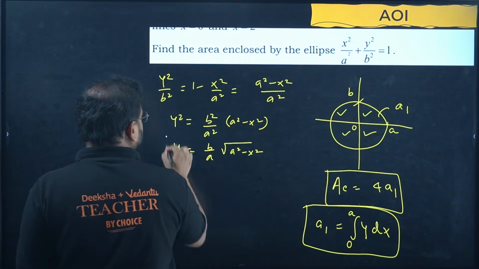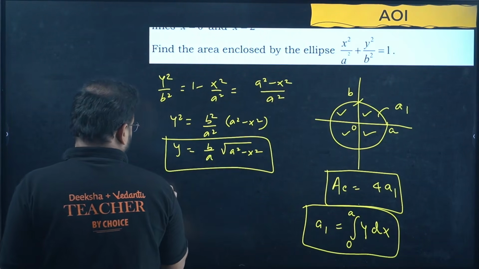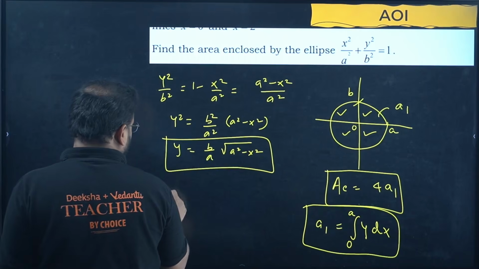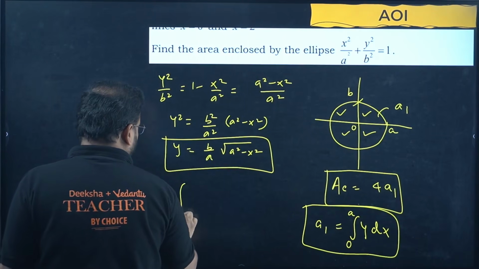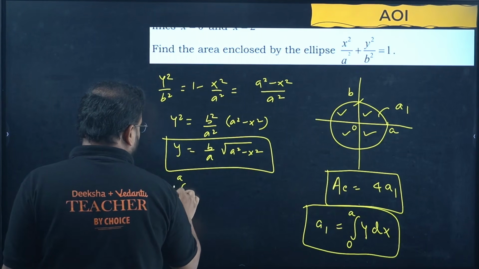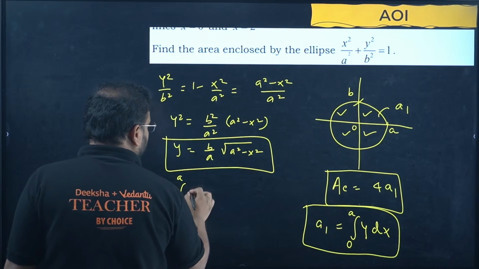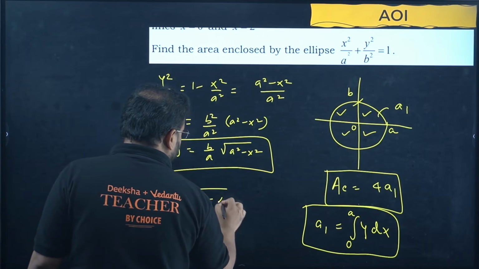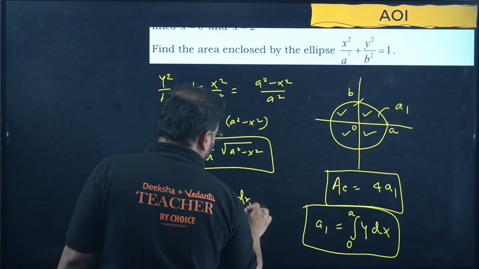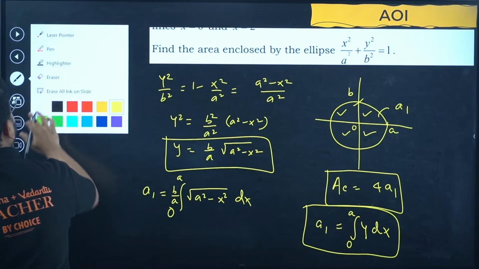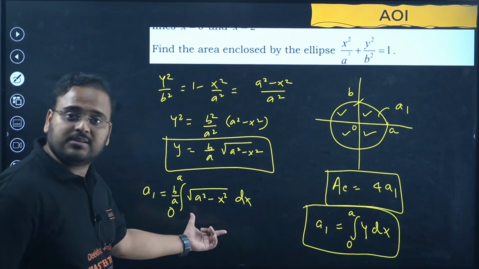Now once you have this result for the expression of y, integration of the small area a1 is 0 to a, the constant I can keep outside. b by a, integration of root of a square minus x square dx. This is a particular function, guys, we have seen this.